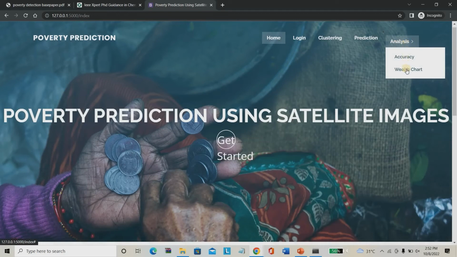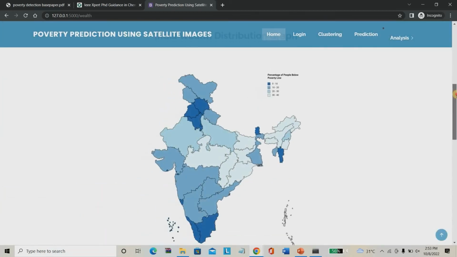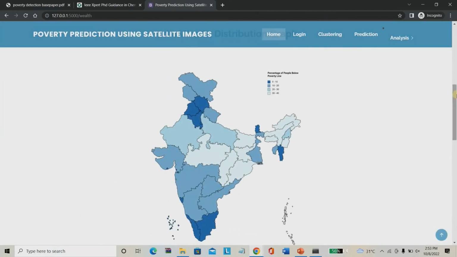You can go to the analysis page. Then you can choose the wealth chart. Once the wealth chart comes, you can see the overall India wealth chart formed based on our various analysis. You can see the southern part of India having a major wealth index, as well as the Delhi region having a major wealth index.